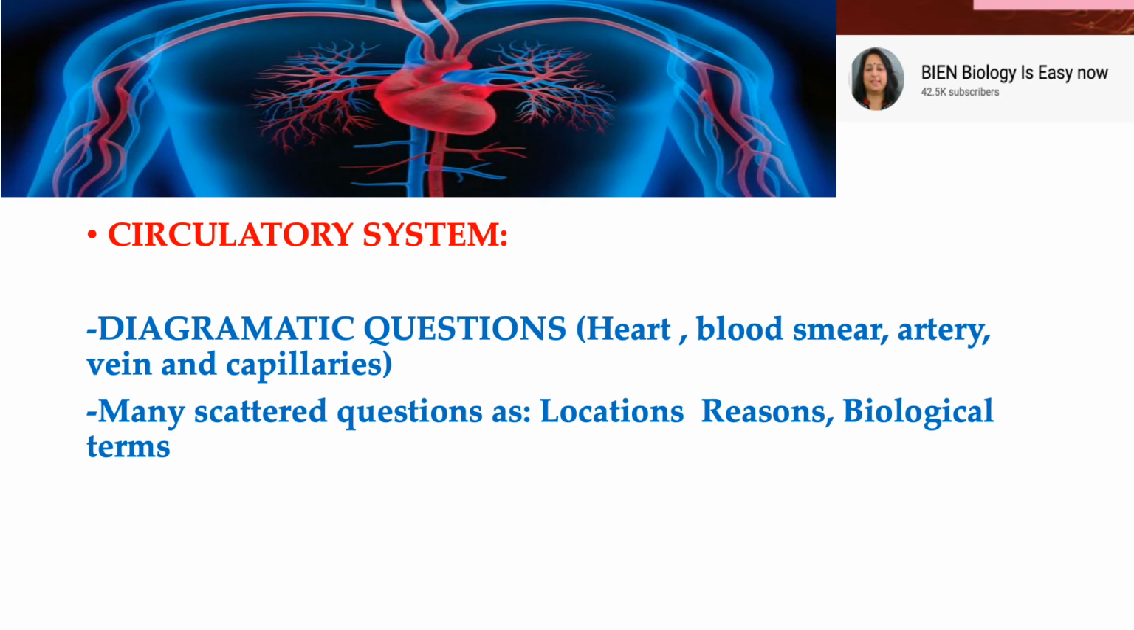It says the gist of all the questions you get from the circulatory system. When we talk about diagrammatic questions, it can be the structure of the heart, a blood smear, or arteries, veins and capillaries. The heart can come directly, or in the contraction and relaxation phase. And the chances of a 5 marker question from the circulatory system are 70%. But always remember, in every set of 1 marker questions there is a circulatory question.